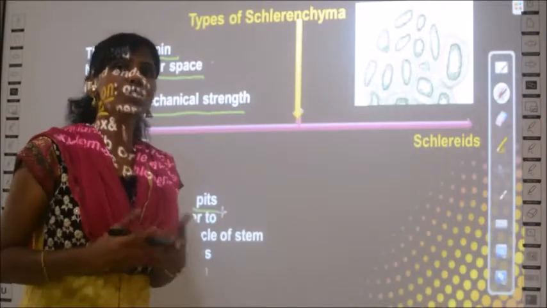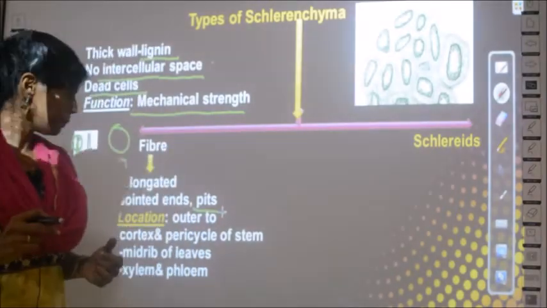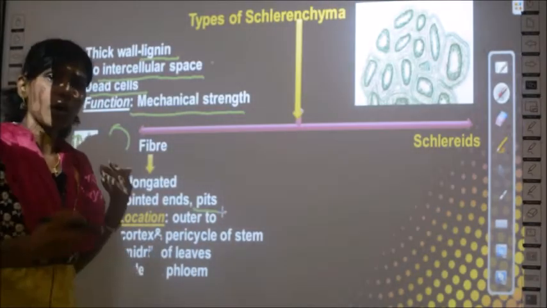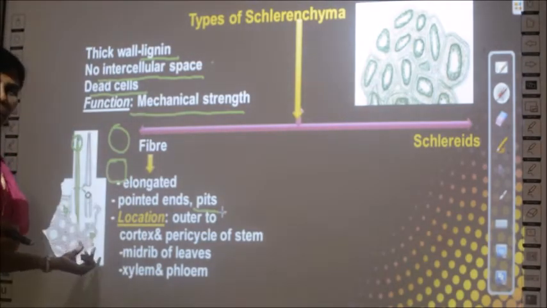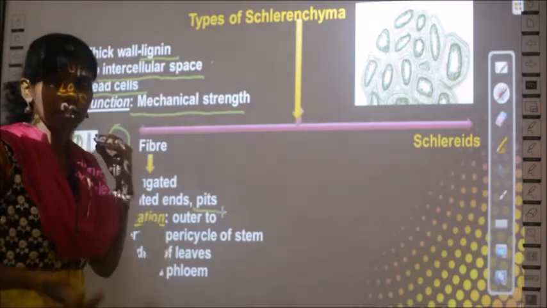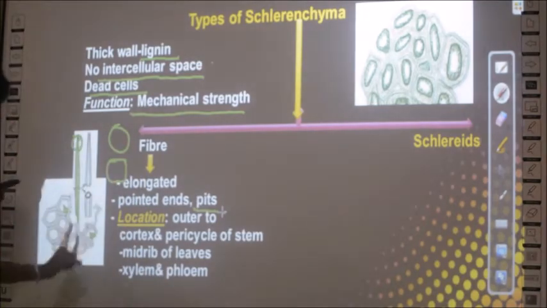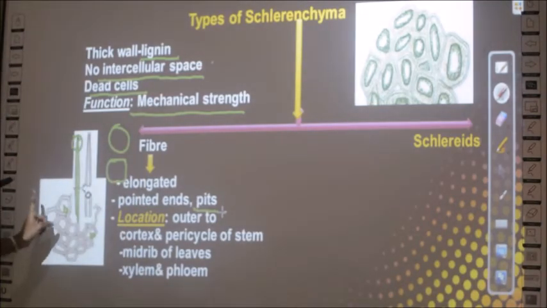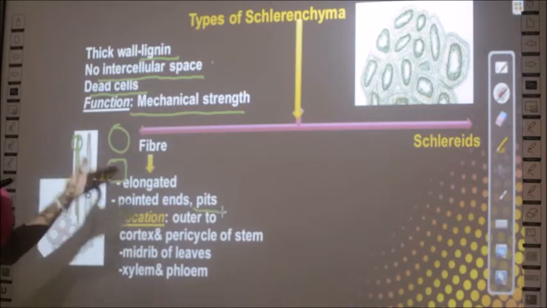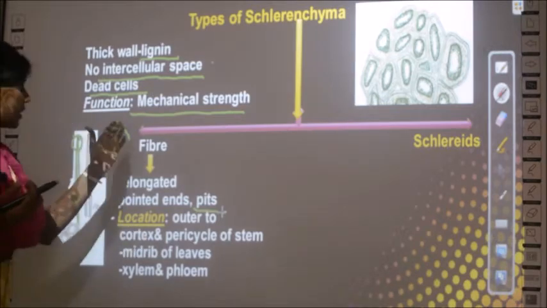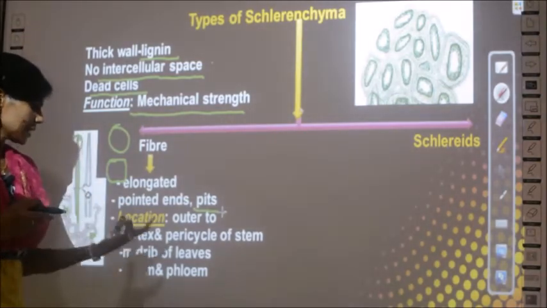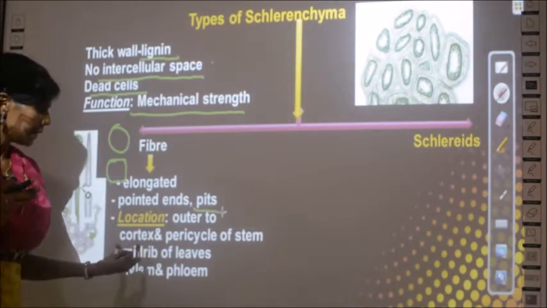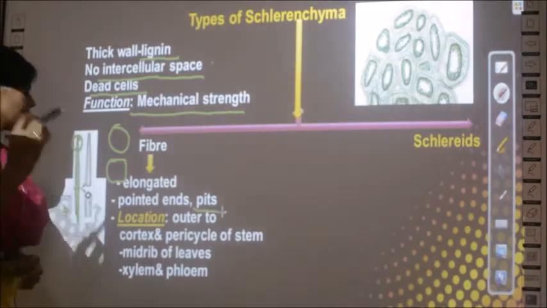So what is the use of having a pit? If you have a pit, it can allow water to pass through. So the advantage of having a pit is it lets water pass through, like water can flow through this area. Okay, so where can you find this type of tissue, that is a fiber tissue? It is present in three places. One is the midrib of the leaf. What is midrib?